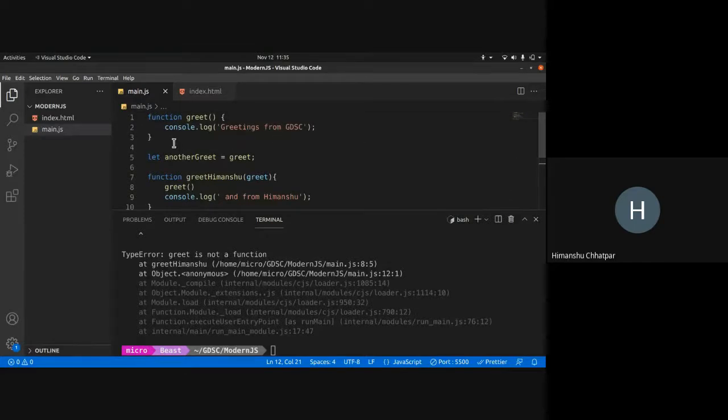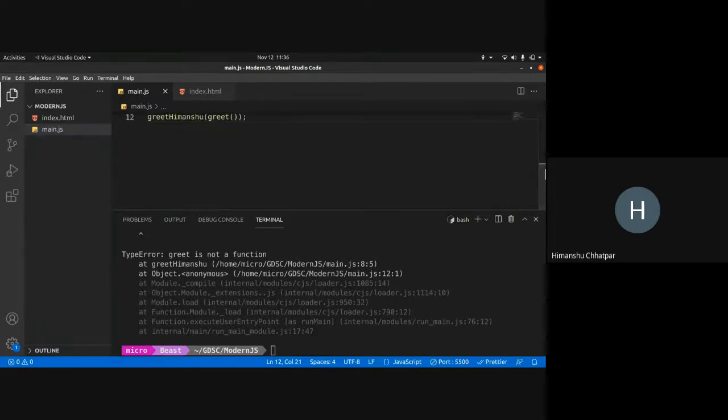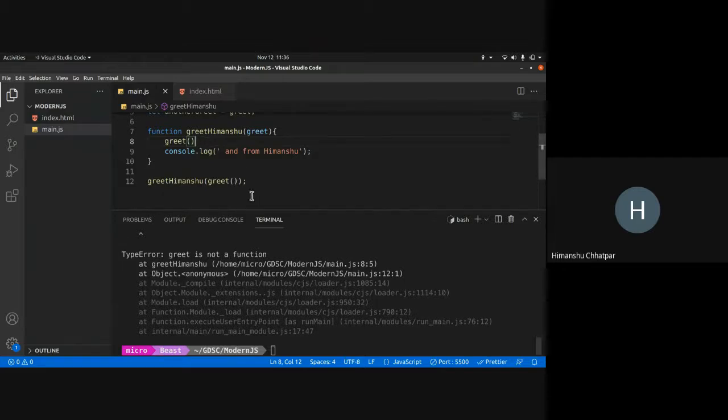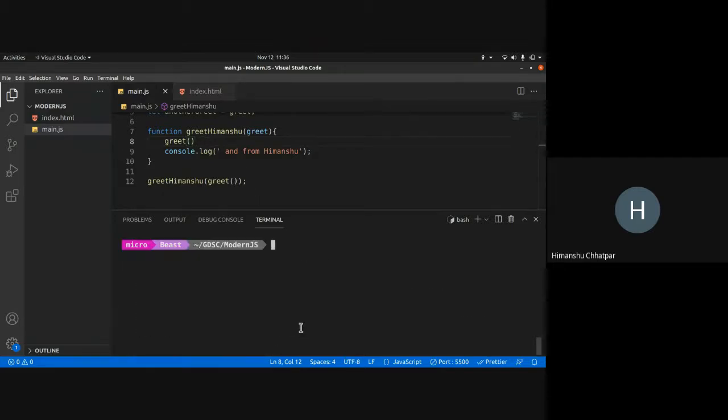Here, this piece of code runs, and by default, undefined is returned. So when that is returned, I'm calling greetHimanshu with an undefined value. So I'm trying to execute undefined over here. That doesn't fly with JavaScript because how can you execute undefined? So I hope I'm making myself clear.